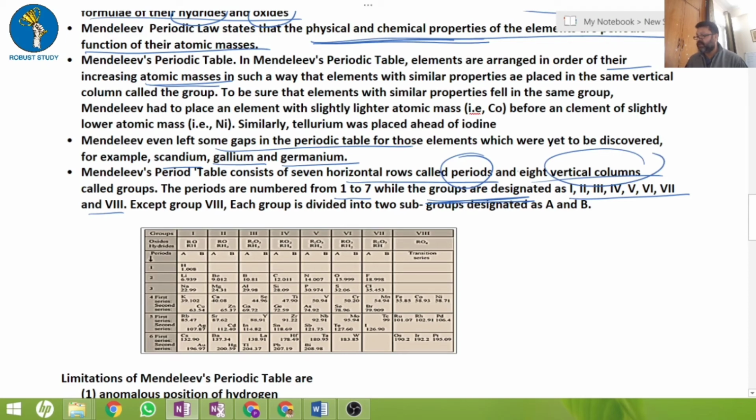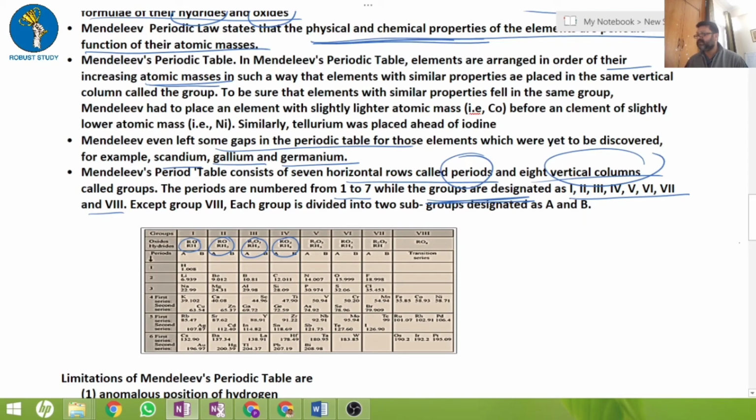Then you see the oxides and hydrides; he did it on the basis of that. We are not getting into a lot of deeper things. I understand that for the long answer and other things you must refer to your book. So this is the revision class.